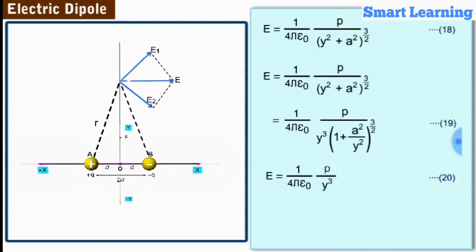In vector notation, electric field strength E can be expressed as shown in equation 21. The negative sign is used since the electric field strength E is opposite to the direction of the unit vector p cap.